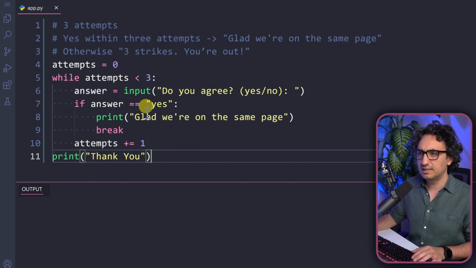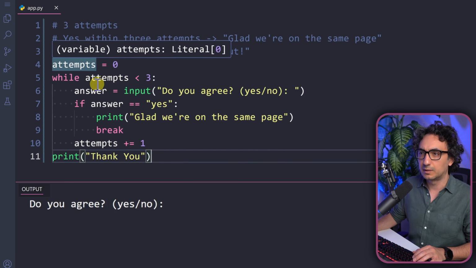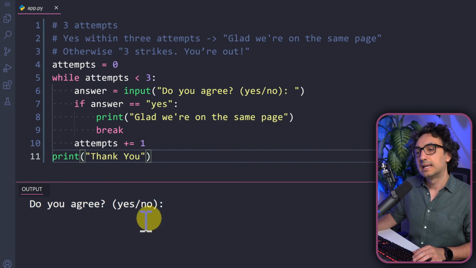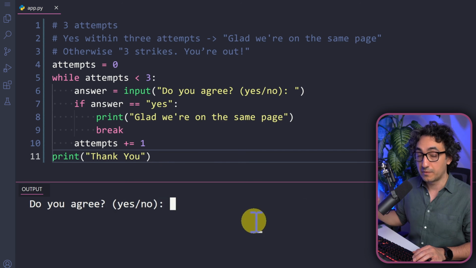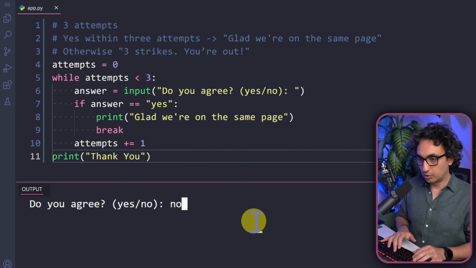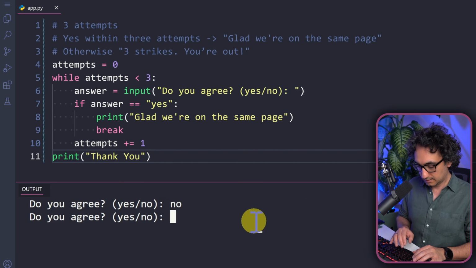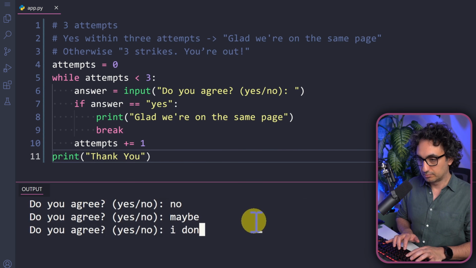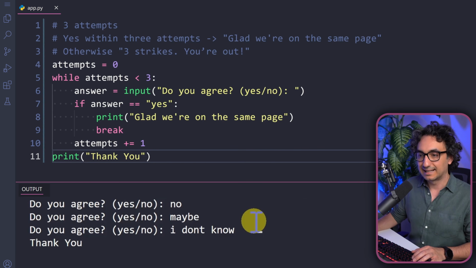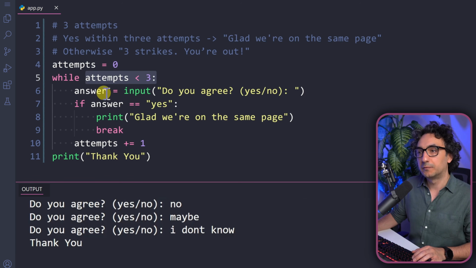Okay, so now let's go and try this out. First, I would like to test whether the attempts are working, the new logic. That means the system should not ask me more than 3 times, not more than 3 iterations. Now I'm going to say no, then ask me again, maybe, I don't know, and now it should exit. Exactly, this is what happens. We exit because we are not fulfilling this condition anymore.